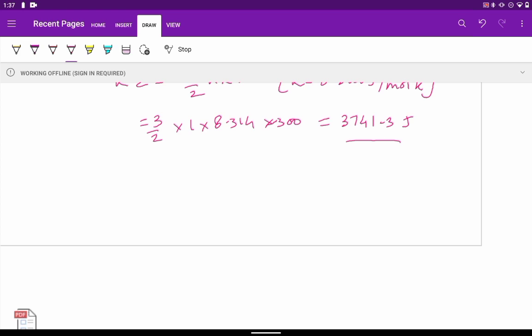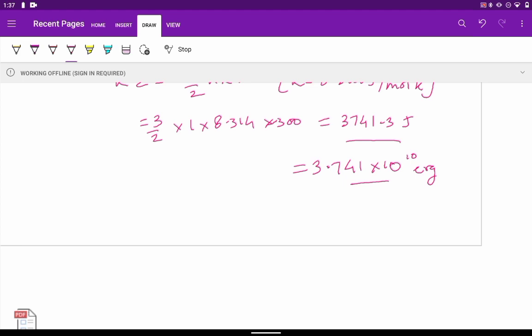If we convert it into erg, we can get it as 3.741 into 10 to the power 10 erg. So we got in 3 different units, calories, joules and erg.